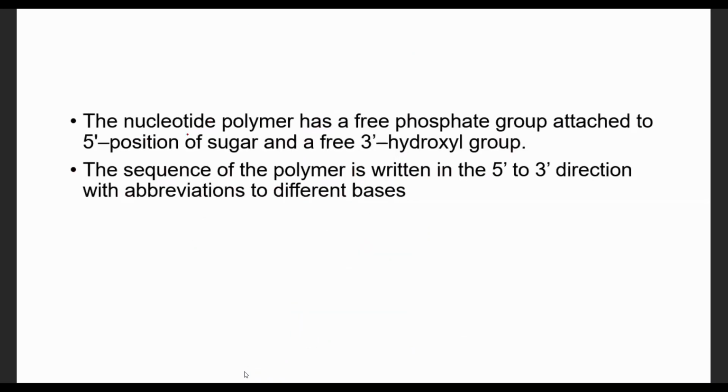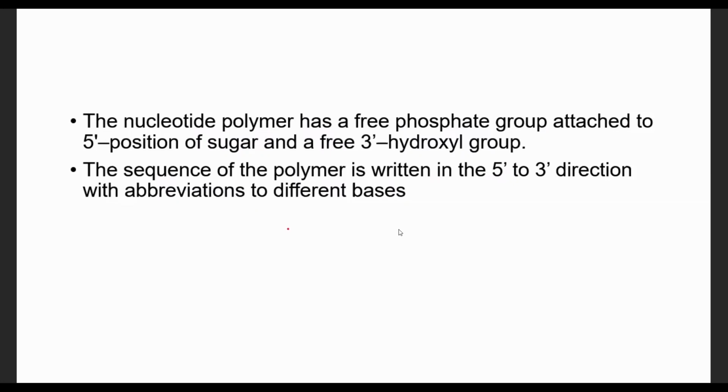The nucleotide polymer has a free phosphate group at the 5' position of the sugar and a free 3' OH group on the final nucleotide. The last nucleotide contains the 3' OH group. So the sequence of the single-stranded polynucleotide is written in the 5' to 3' direction. The bases are abbreviated and found along this backbone.